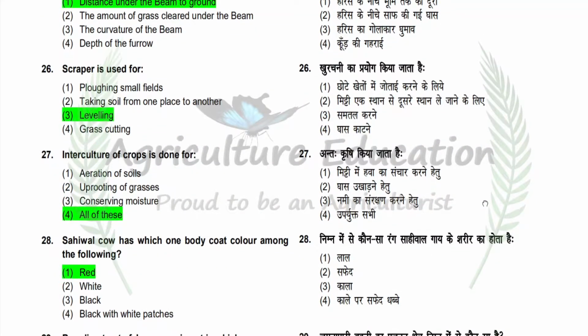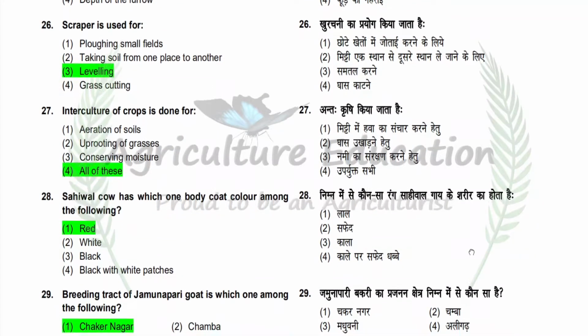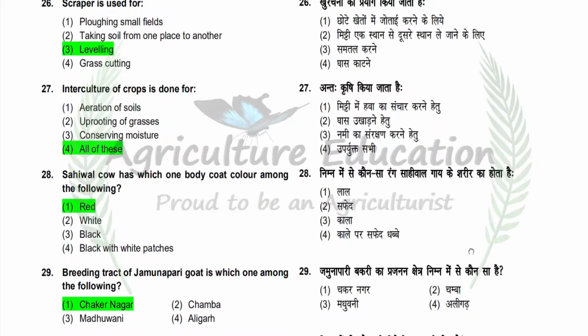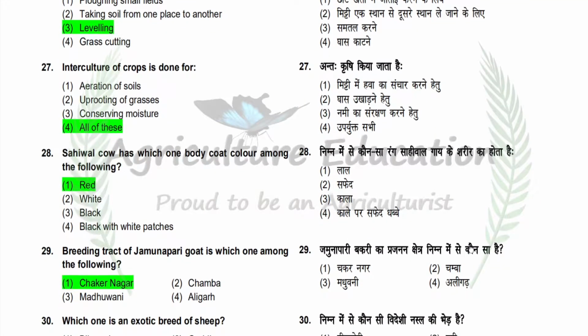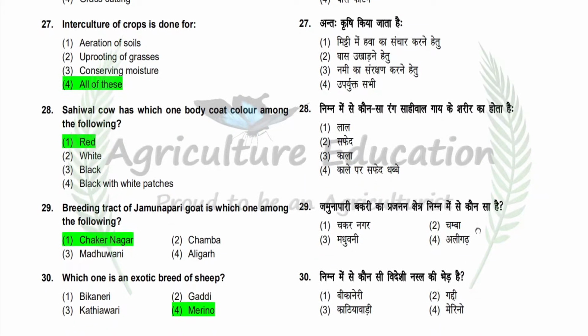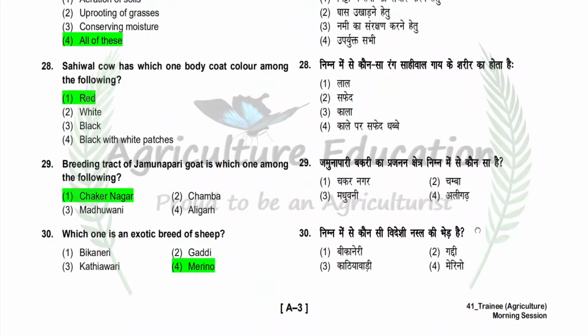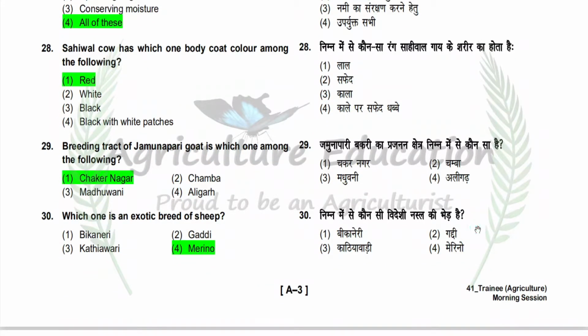Next question is Sahiwal cow has which one body coat color among the following? Option is red, white, black, black with white patches. So correct answer is red. Next question is breeding tract of Jamunapari goat is which one among the following? Option is Chakarnagar, Chamba, Madhubani, Aligarh. So correct answer is Chakarnagar.